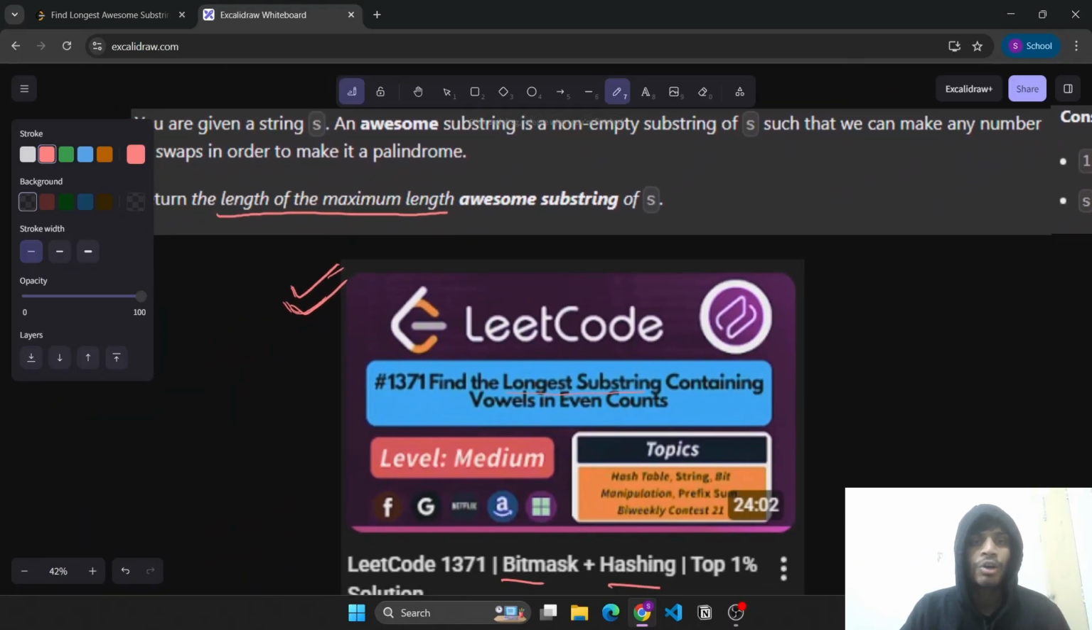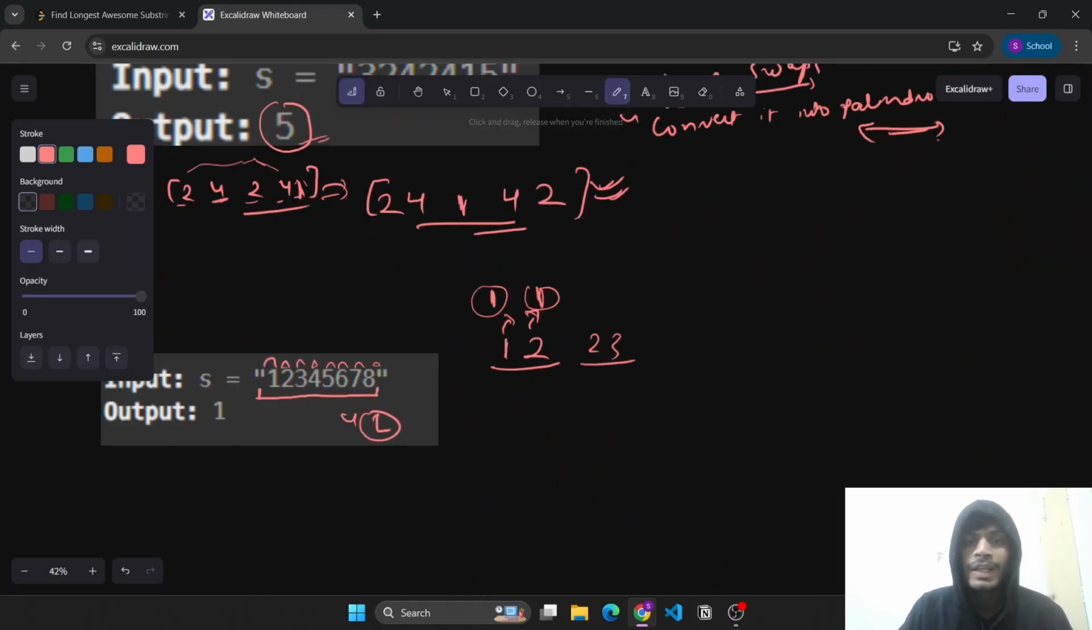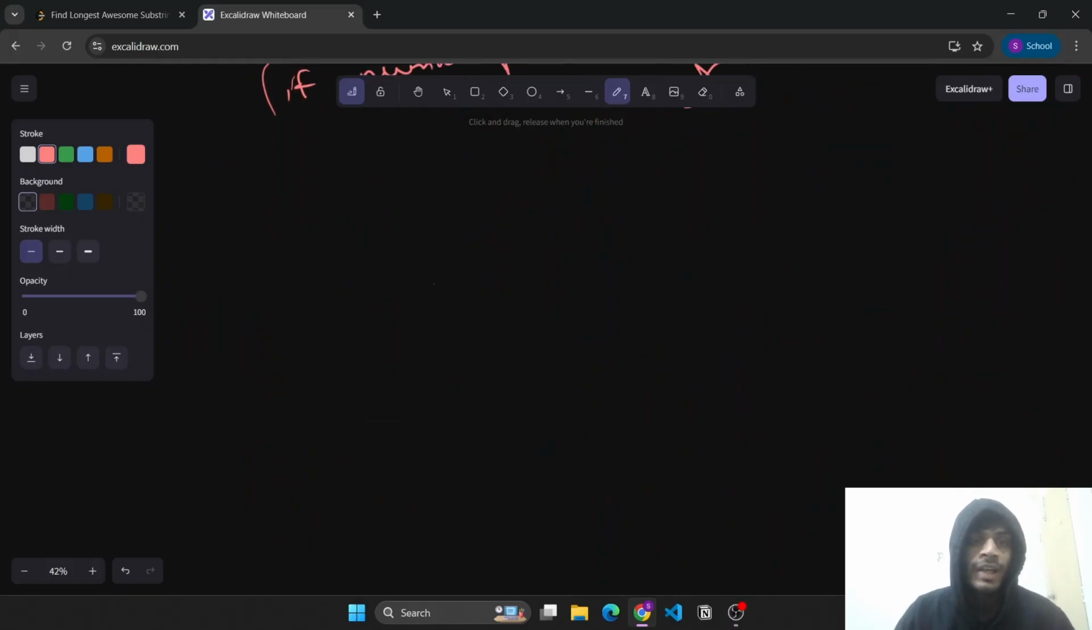So how do we solve this problem? As we already discussed, we will be using the same approach of bit mask plus hashing. Now how do we know that applying a bit mask will be feasible here? We are given that S only has digits, right? And there are only 10 digits.